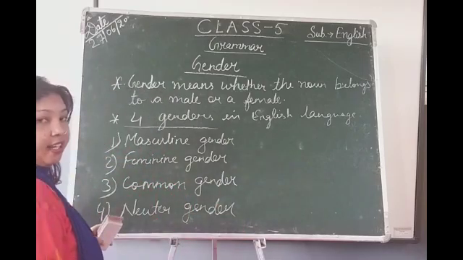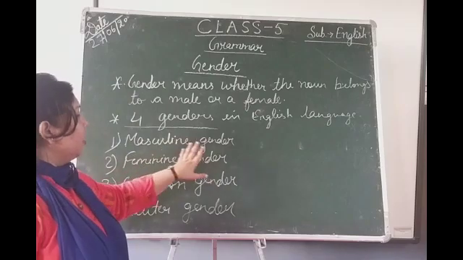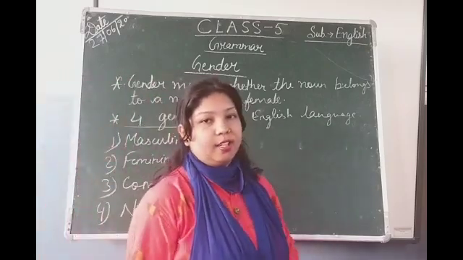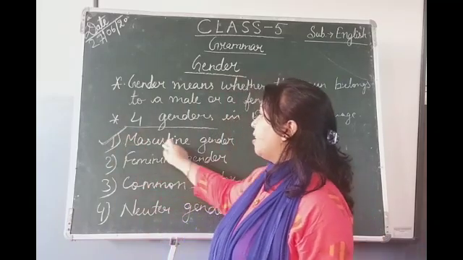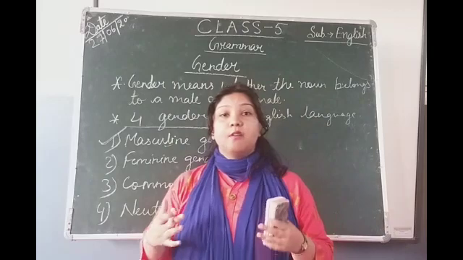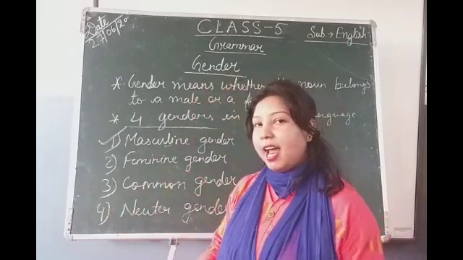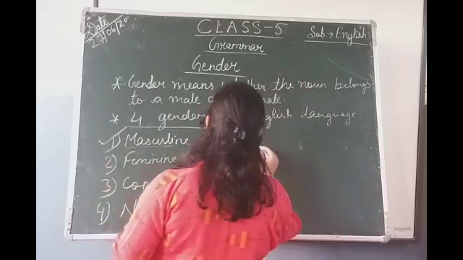How many genders are there in the English language? There are four genders in the English language. What are they? Masculine gender, feminine gender, common gender, and the last one is neuter gender. Okay, so first we will start with masculine gender. What is masculine gender? It means the words which stand for male.